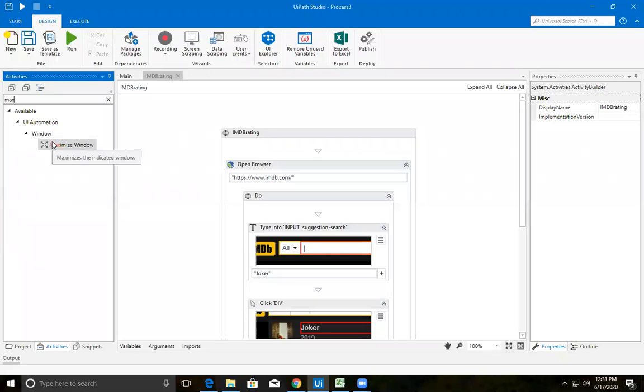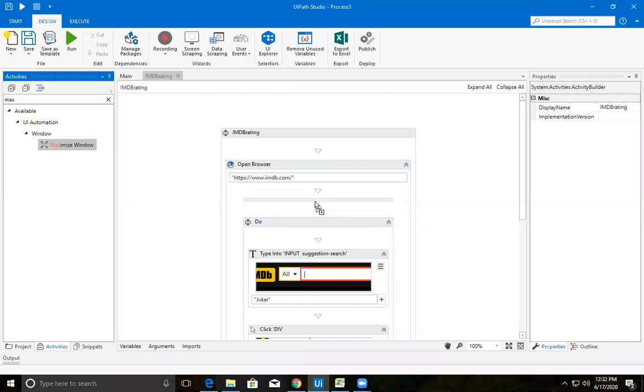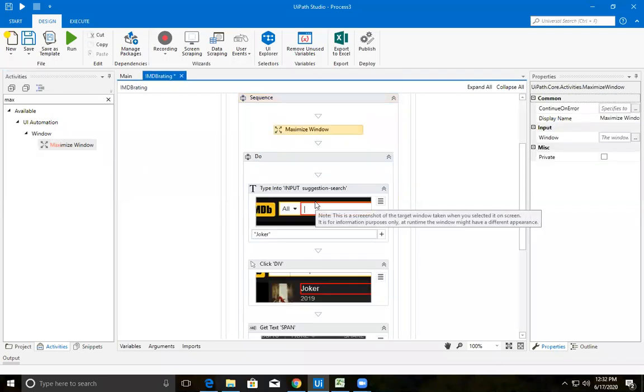Or maximize browser also, I guess, no problem. Where do I need to do this? After opening the browser, before typing into it. So get this maximize window and paste it before your type into. So automatically it will maximize the window. Okay. Let me check whether it is working fine or not.